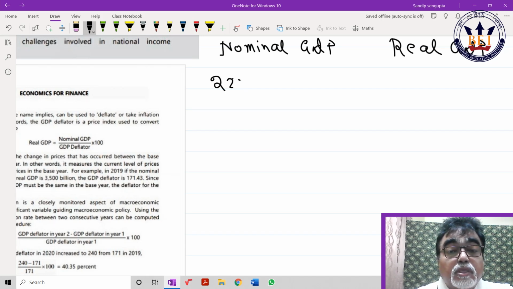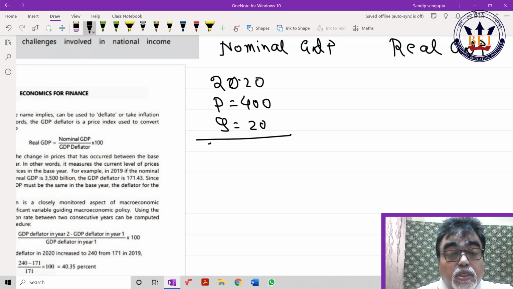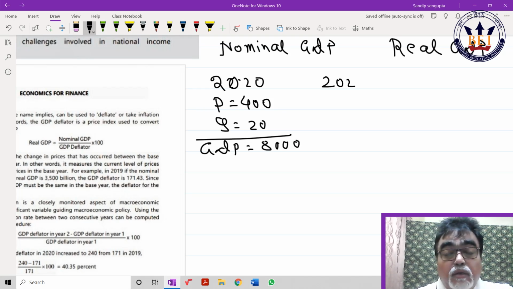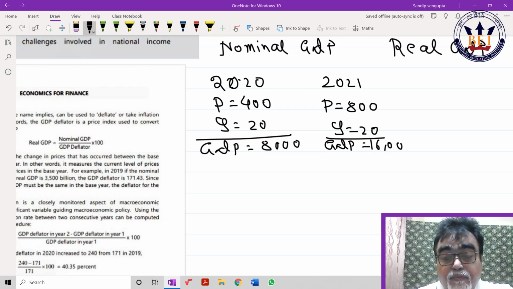Suppose in 2020 price is 400, quantity is 20. So how much is GDP? It should be 8,000. Simple. In 2021, if price becomes 800, quantity remains 20, how much GDP? It comes to 16,000, correct? Now carefully follow me.